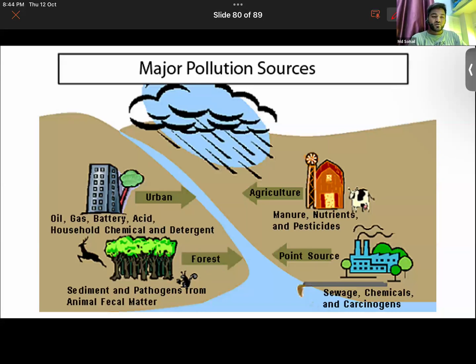So same is the case with the water here. You get to see the waste that is coming from the cities, from agriculture, from different industries. All those wastes are being dumped into the water bodies without being treated. All the different chemicals like pesticides, insecticides, fertilizers, oils, battery acids, household chemicals or detergents, all of them are being dumped into the water body. And then pathogens from animal fecal matter also eventually reach the water body. Thereby, water is becoming polluted.